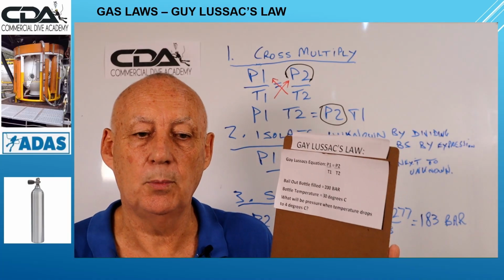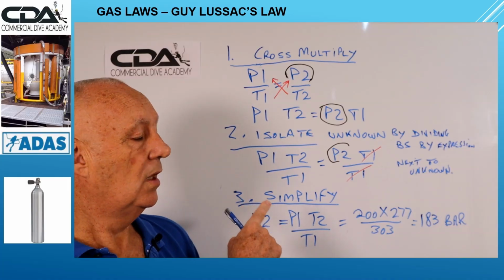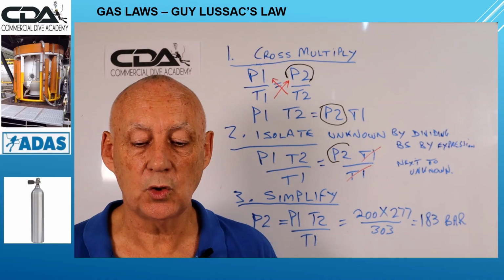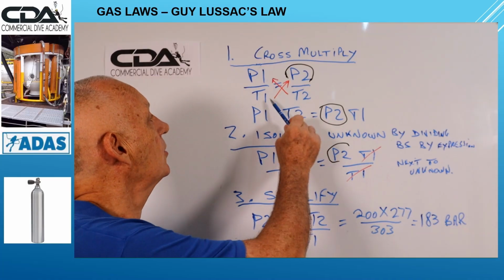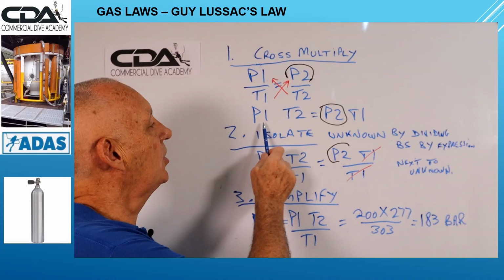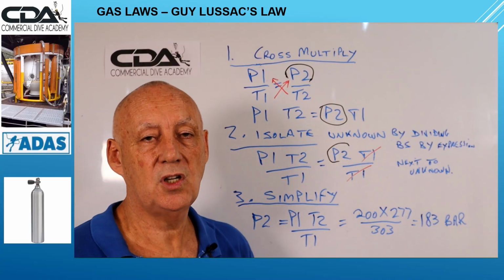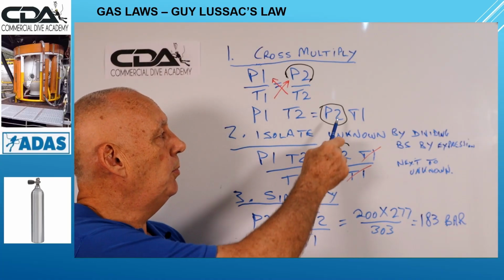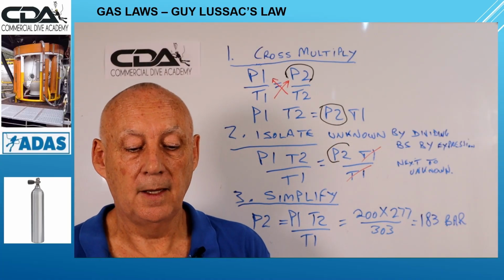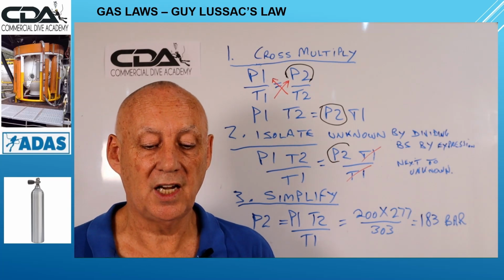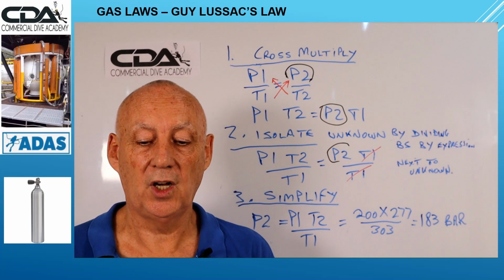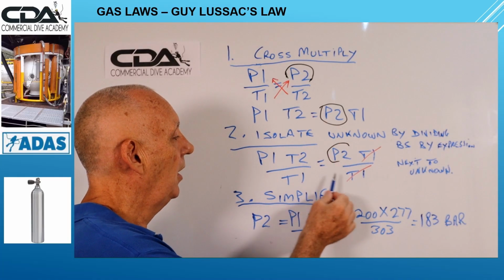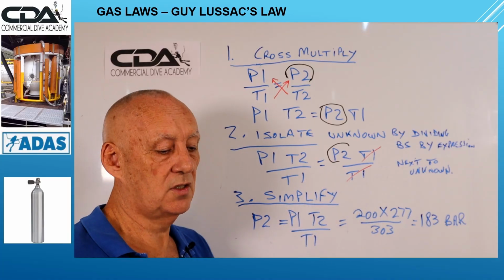Okay, we've got the steps on the board here. Step 1, cross multiply. We have to cross multiply the equation to eliminate all of the denominators. Cross multiply here, get rid of the denominators, gives us this. P1 times T2 equals P2 times T1, P2 being the unknown variable. Okay, next step. Isolate the unknown variable by dividing both sides by the expression next to the unknown variable. Here we go, we divide both sides.